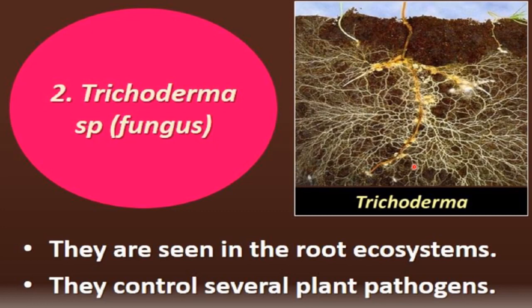So this Trichoderma fungus is found in association with roots, in the root ecosystem, and it controls several plant pathogens. This is a benefit of this fungus for the plant, because it can protect the plant root from pathogens. So it acts as a biocontrol method to control pests.